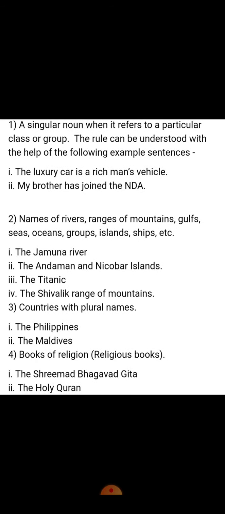The definite determiner is used before the following. A singular noun when it refers to a particular class or group. The luxury car is a rich man's vehicle. My brother has joined the NDA. Names of rivers, ranges of mountains, gulfs, seas, oceans, groups of islands, etc. Like the Jamna, the Andaman and Nicobar, the Titanic, the Shivalik range of mountains. The countries which have plural names, like the Philippines, the Maldives. Here also we use the.